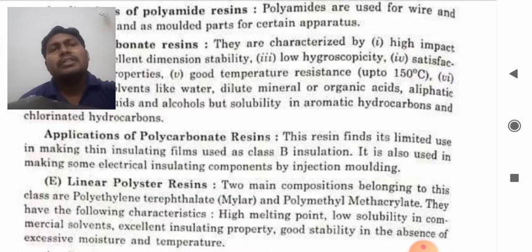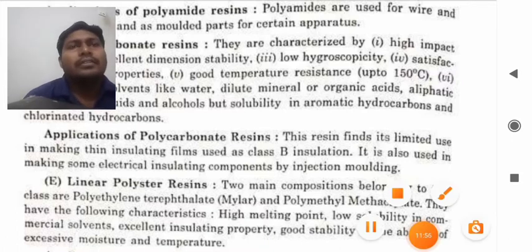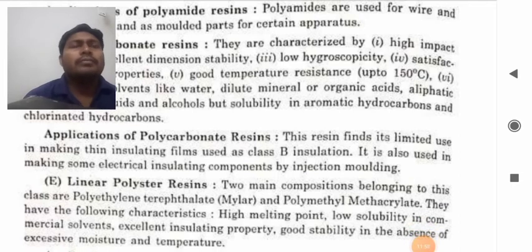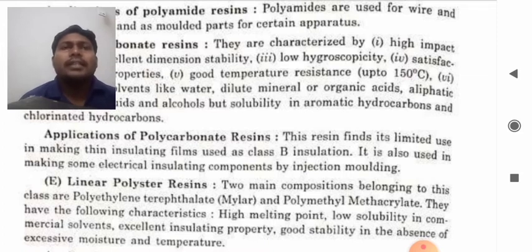Linear polyester resins. Now the two main compositions belonging to this class are polyethylene terephthalate or Mylar and polymethyl methacrylate. They have the following characteristics. What are the characteristics?